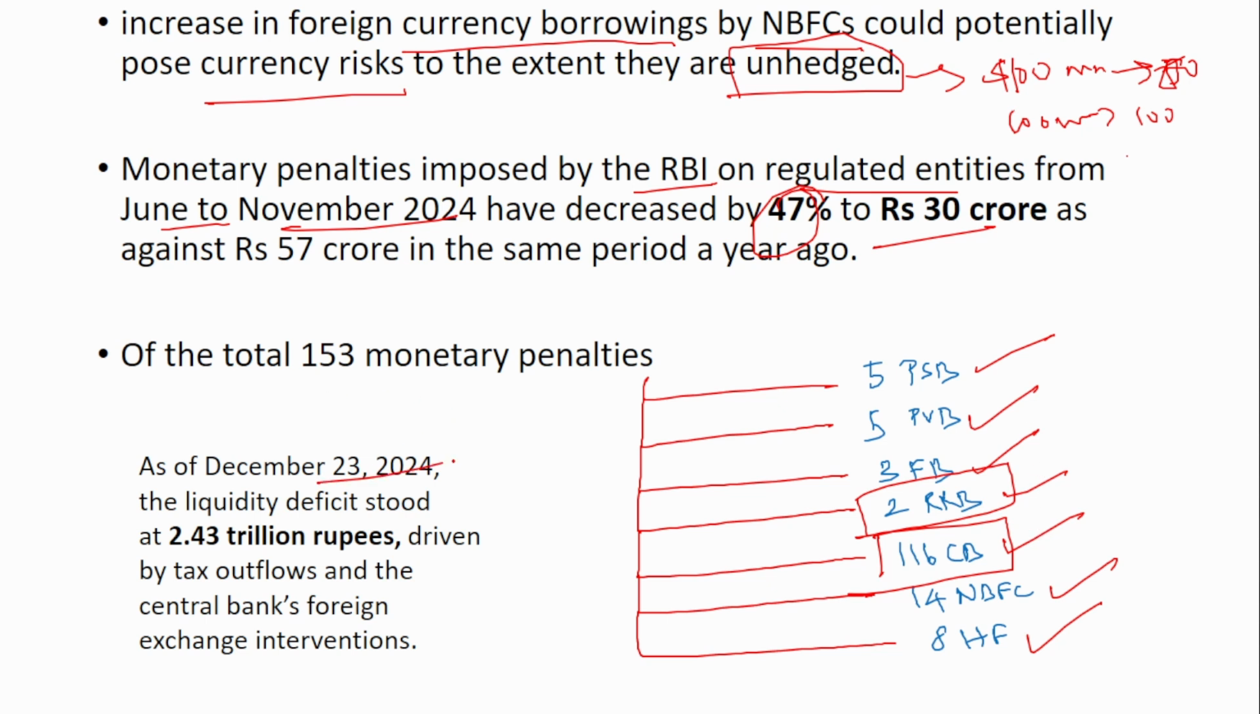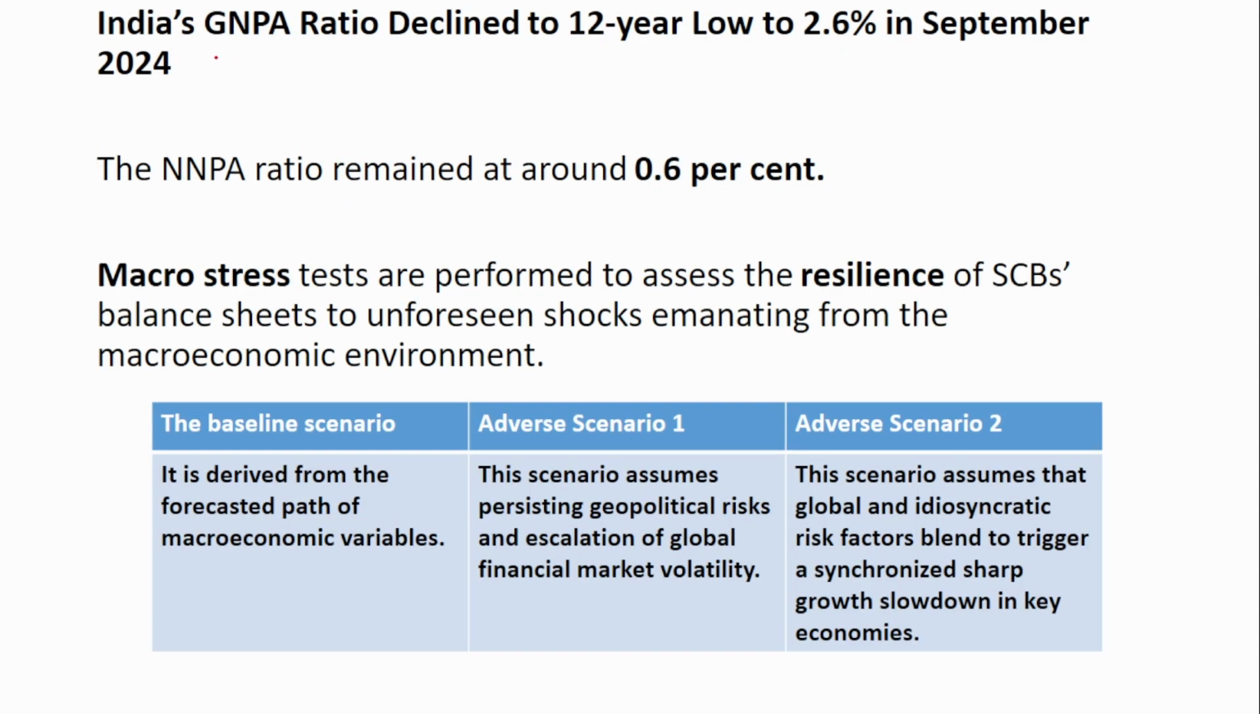As of December 2024, the liquidity deficit stood at 2.43 trillion rupees. So in December, there was a liquidity deficit condition in the banking system. The main reasons for that are tax outflows and also the central bank's foreign exchange intervention. Foreign exchange intervention is required in order to avoid the rupee from depreciating. Next, India's gross NPA ratio declined to a 12-year low, that is 2.6% in September 2024, and the net NPA remained at around 0.6%.